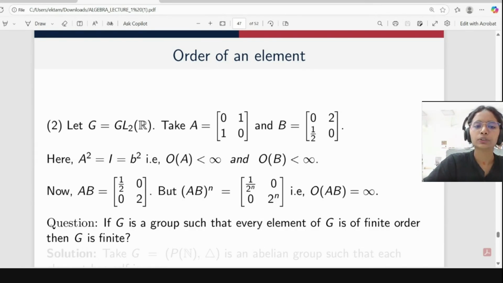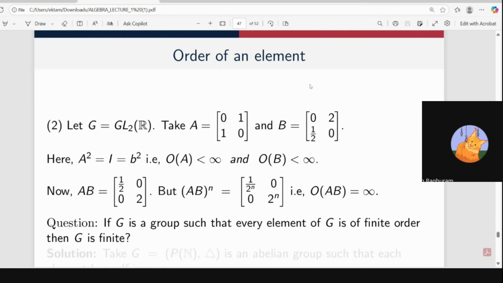So now what we will do is multiply A and B. From here we will get this one. But if we take it to the power n, it will come like this. So it is increasing. We are not getting the identity element. It means the order of AB is infinite. So in the case of a non-abelian group, we can't say anything. Is it clear to everyone?